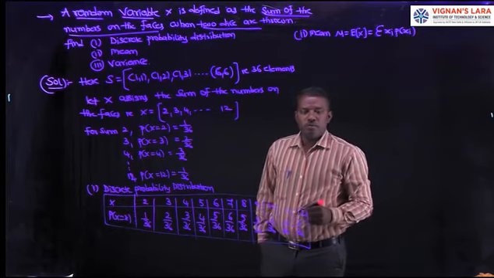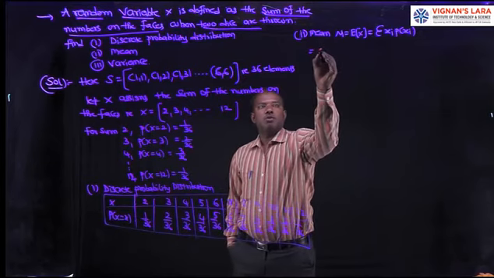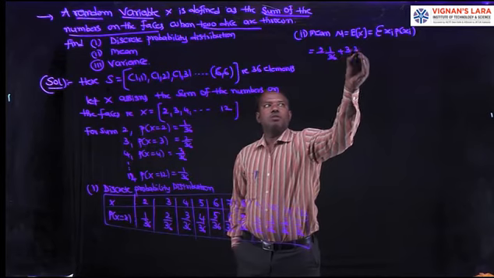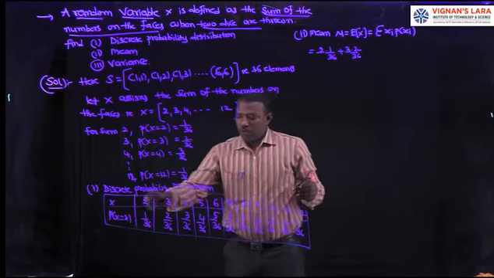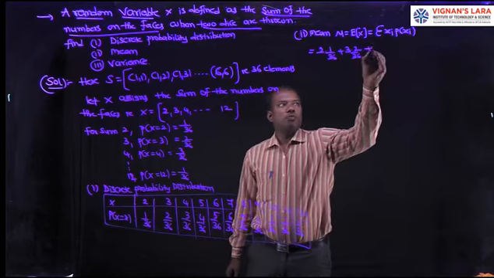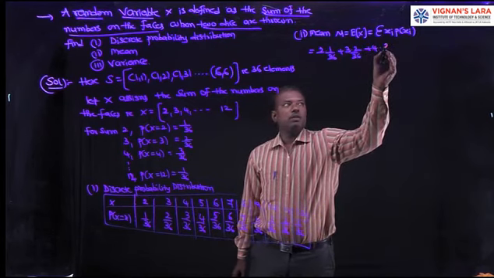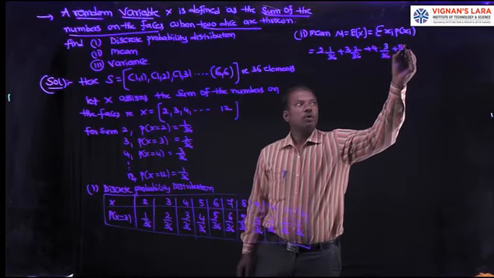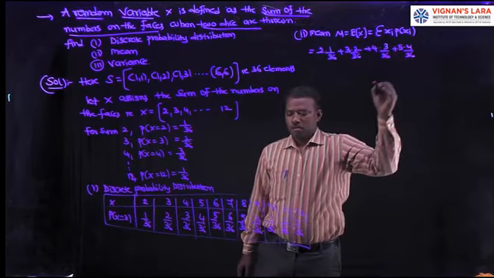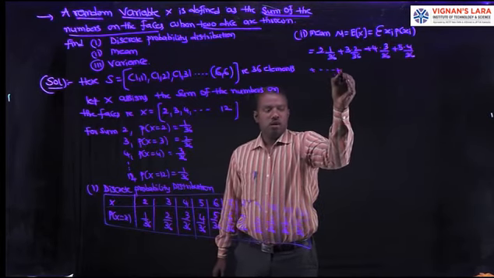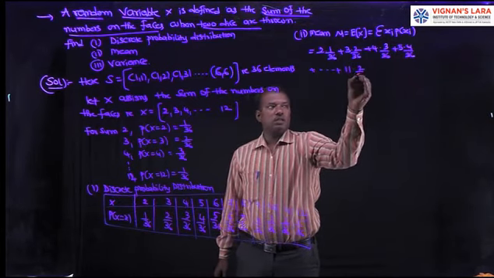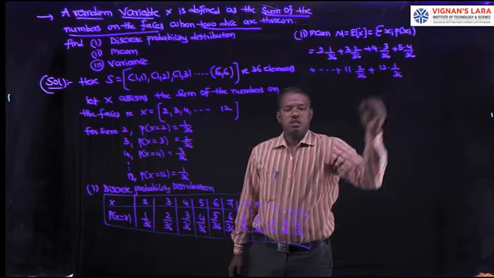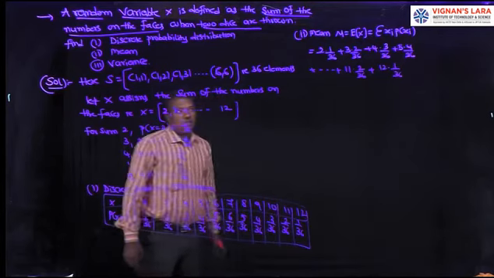Sigma xi into p of xi. That is equal to 2 into 1 by 36 plus 3 into 2 by 36, each element into its corresponding probability, plus 4 into 3 by 36 plus 5 into 4 by 36 and so on. Lastly 11 into 2 by 36 plus 12 into 1 by 36. Sigma xi into p of xi, that is the meaning of mean.